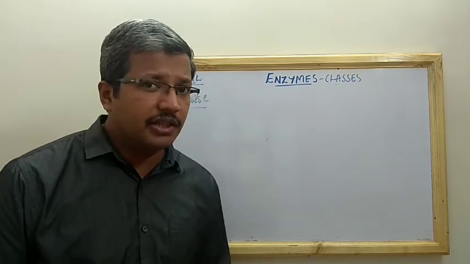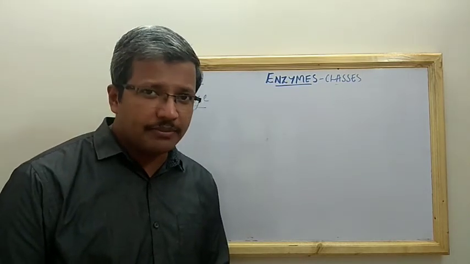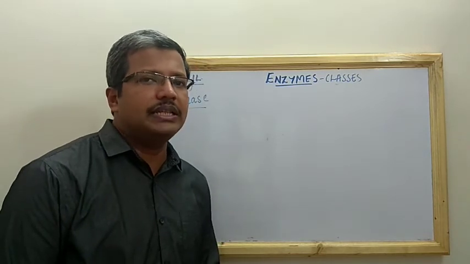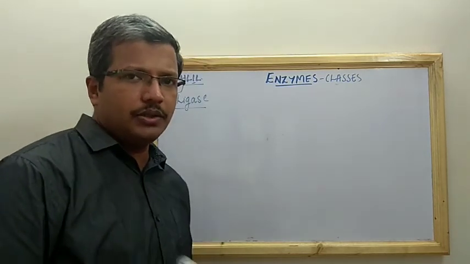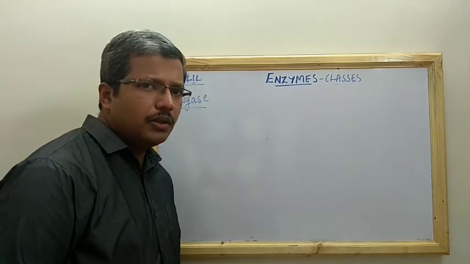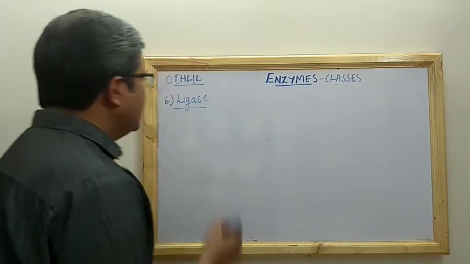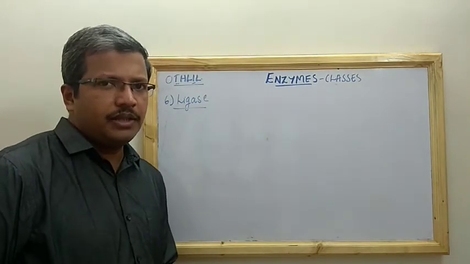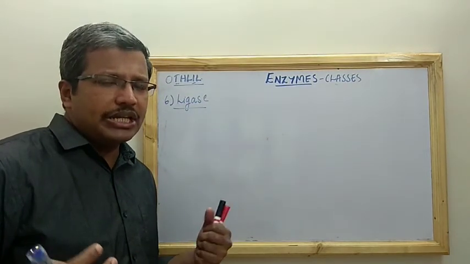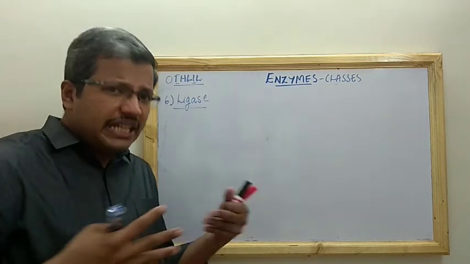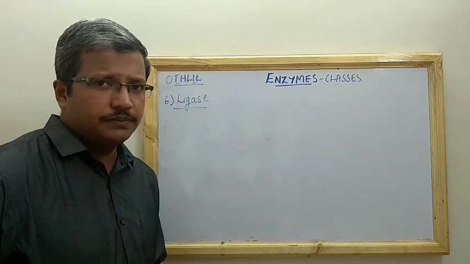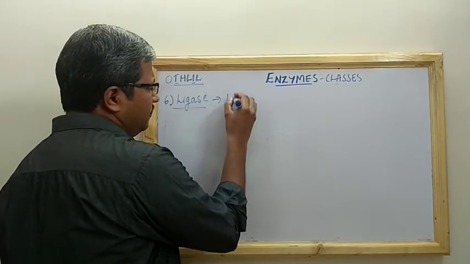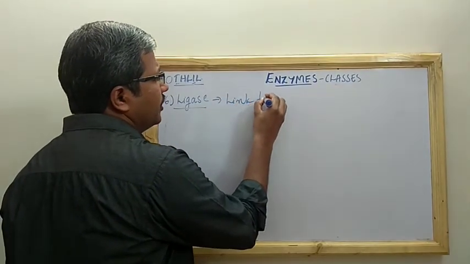When DNA replication happens, the Okazaki fragments on the discontinuous strand are joined with the help of the enzyme ligase. So you have already learned this in grade 12, the same enzyme. So what is ligase actually? The joining enzyme. The one which links two molecules.